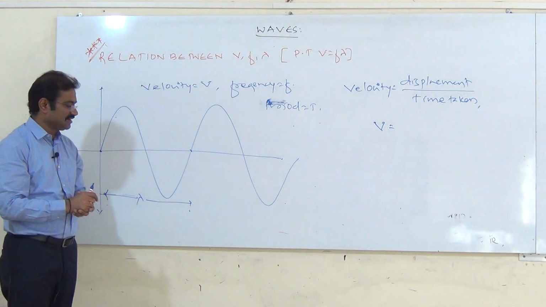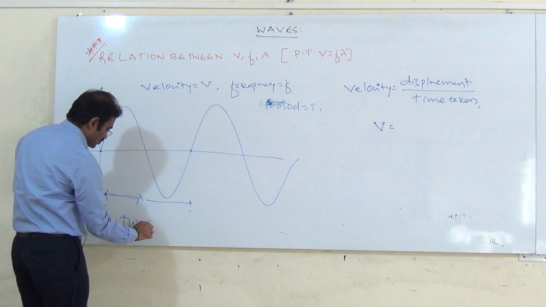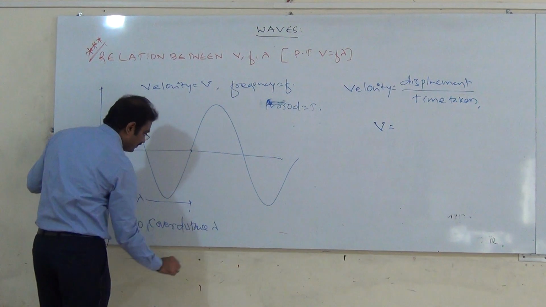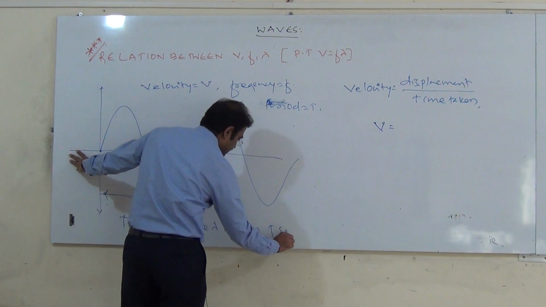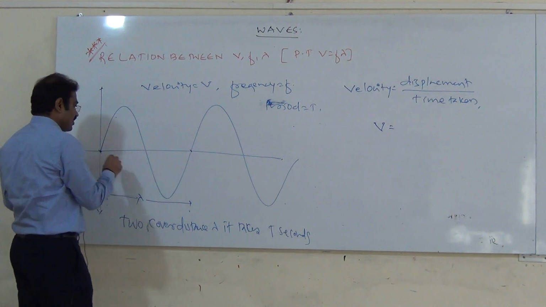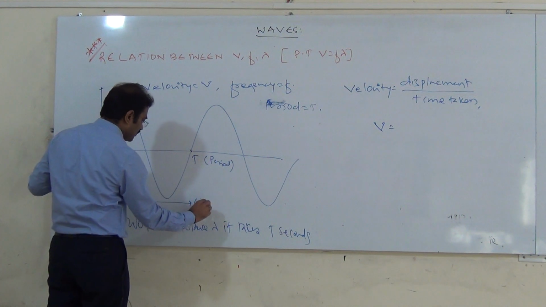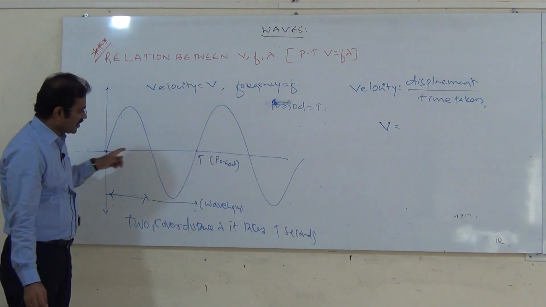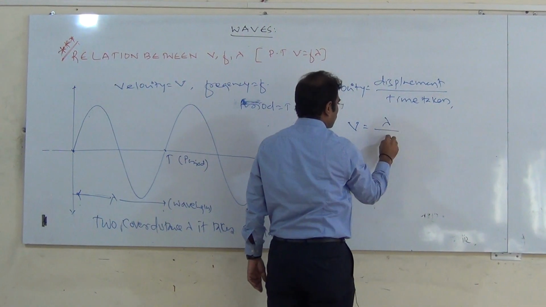That is capital T. Therefore, I write: to cover the distance lambda, it takes T seconds, because one wave from here to here, this is the period, this is the wavelength. So to complete one wave it takes time T, displacement is lambda.